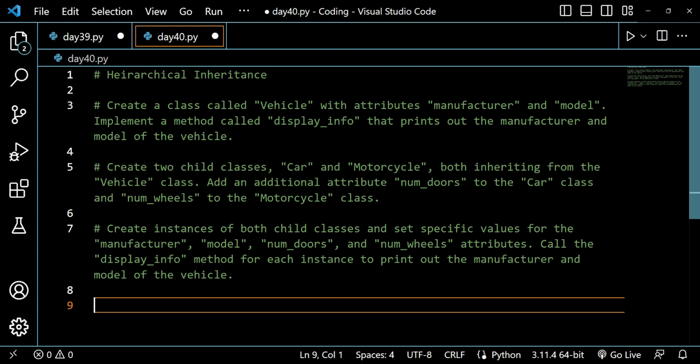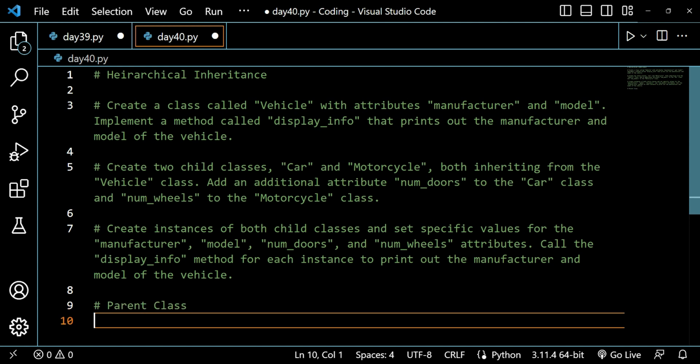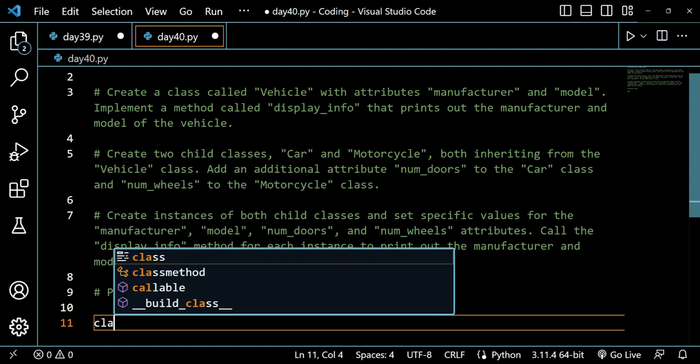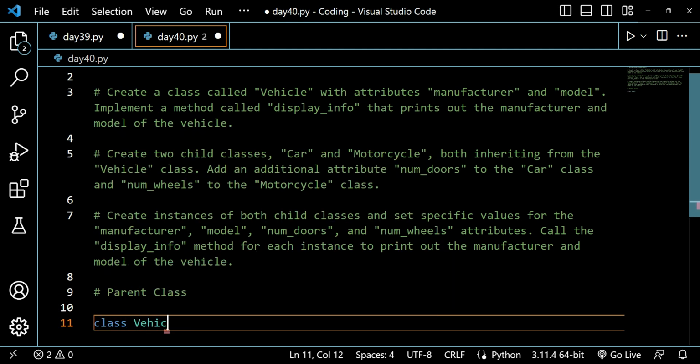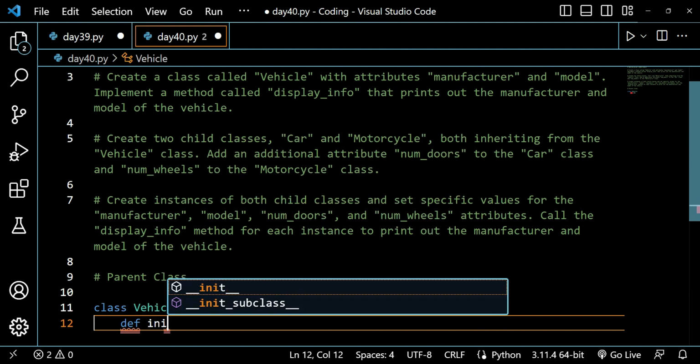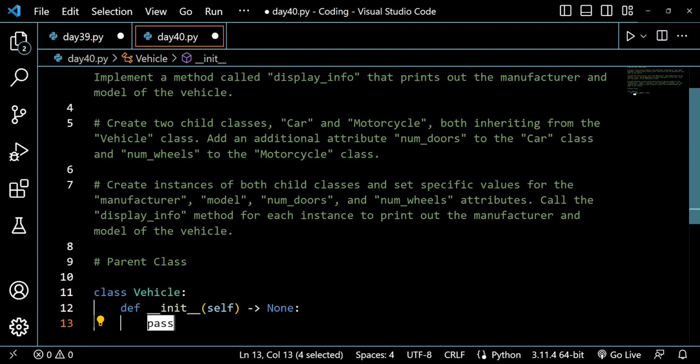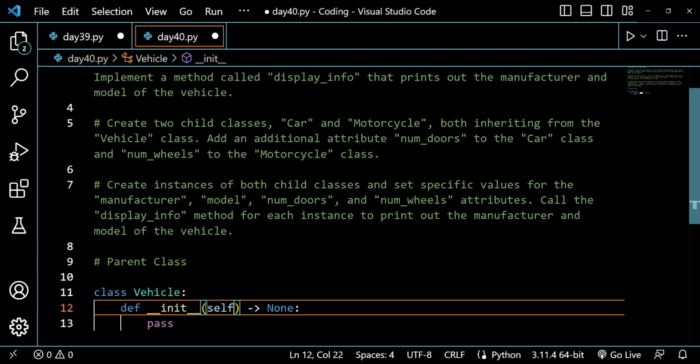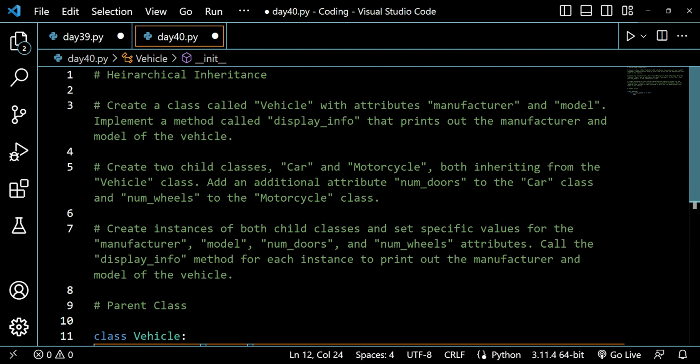So first of all, we will be creating a parent class, and the name of the class is vehicle. We will be writing it directly without any parenthesis because it's a parent class, and we will be writing def init here, which will be taking two arguments, manufacturer and model.